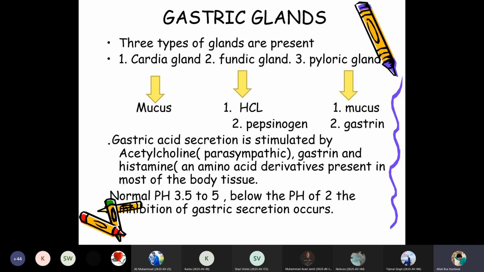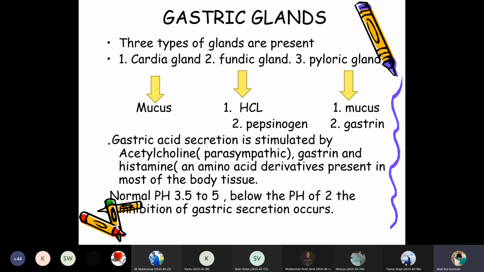The cardiac gland is producing mucus. The fundic gland is producing hydrochloric acid. The pyloric gland is producing mucus. The fundic gland is also producing pepsinogen, whereas the pyloric gland is also producing gastrin. So mucus along with gastrin is produced by the pyloric gland, whereas the fundic gland is producing hydrochloric acid and pepsinogen.